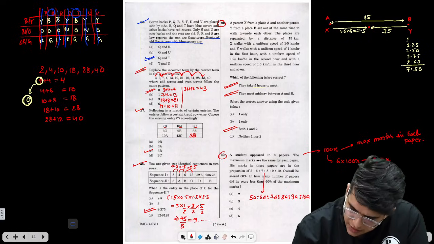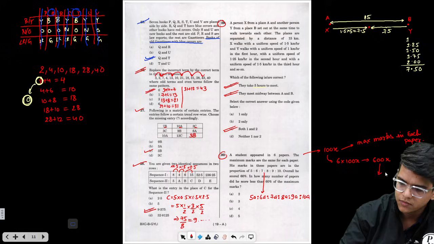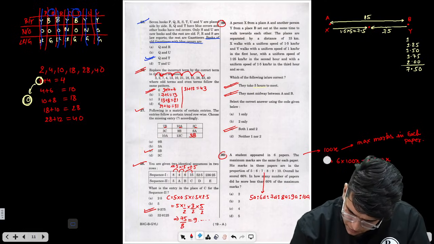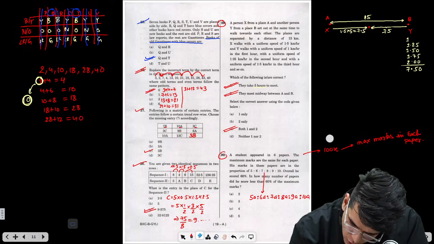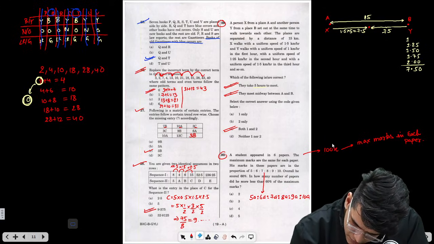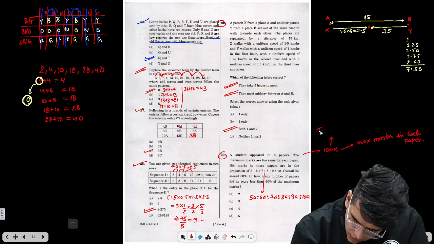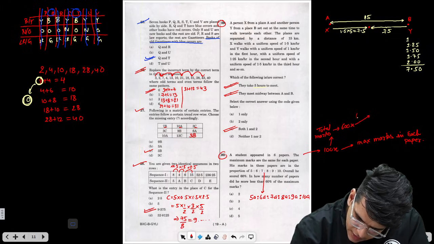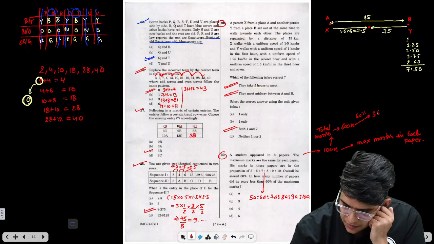Total marks 600x. Out of these, 60% were scored. 60% of 600 is 360x.